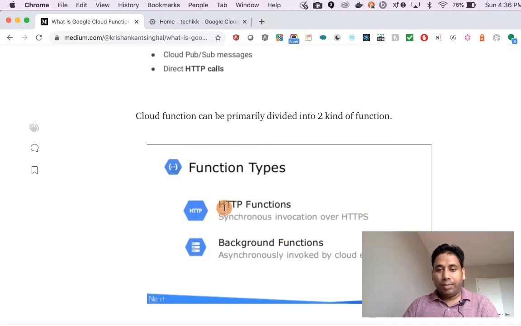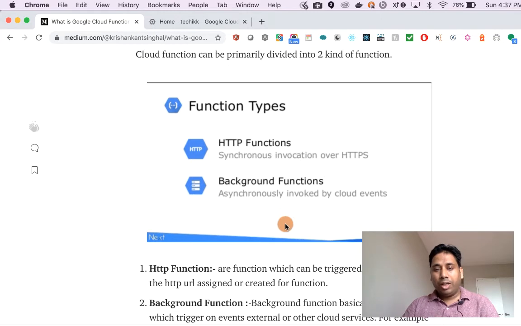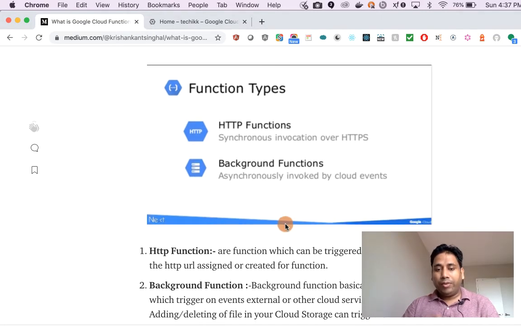An HTTP function is a synchronous invocation over HTTP or HTTPS. Basically, we are calling the cloud function using a URL, in a browser or from code or whatever, and then we wait for the response. So that is synchronous invocation over HTTPS. Background functions are functions which are triggered from other cloud services or cloud events.